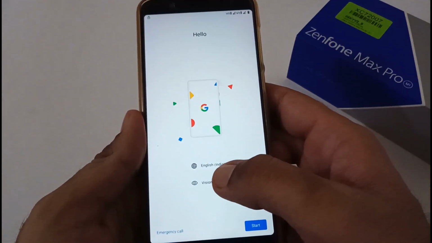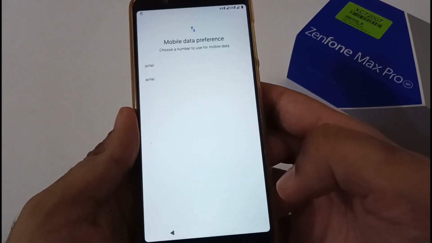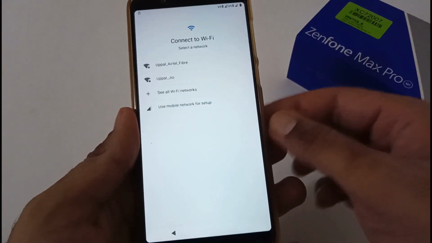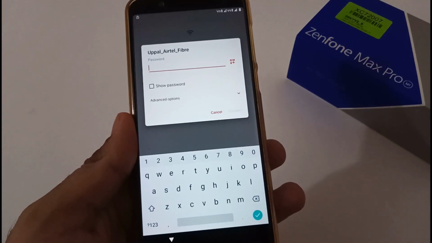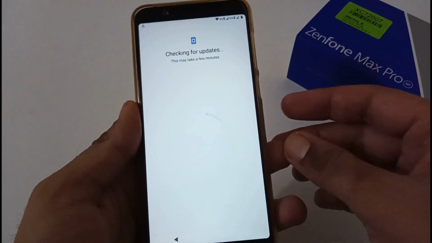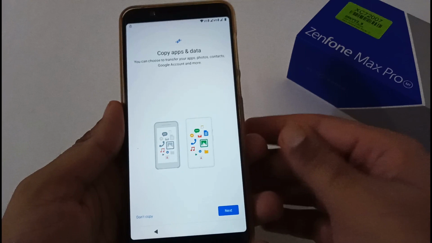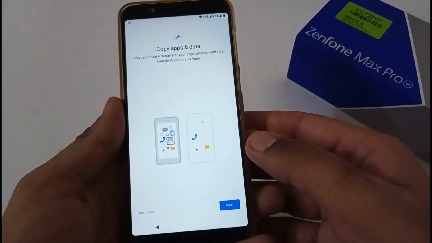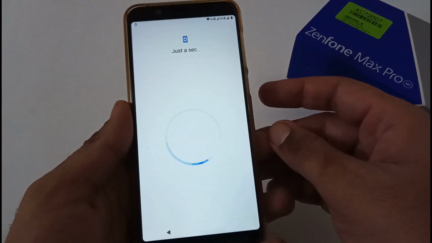According to the mobile carrier, it has detected English India. Now let me tap on start and choose my optimal selections. Let me enter the credentials as soon as possible and move to the next part. After successfully entering the credentials, it is now checking for updates. Now it has moved to the next section, copy apps and data. If you want to copy app data from Google Cloud you can choose next, but for the video's convenience I'm tapping on don't copy.